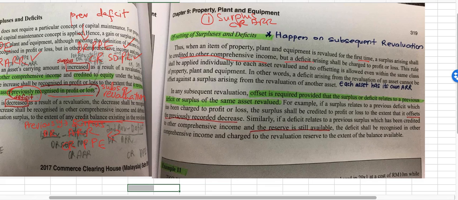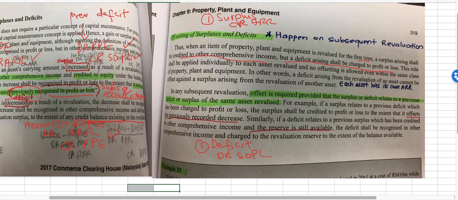But a deficit arising shall be charged to profit or loss. So this one you understand. If it is a deficit, in the first revaluation, that means you will debit SOPL.